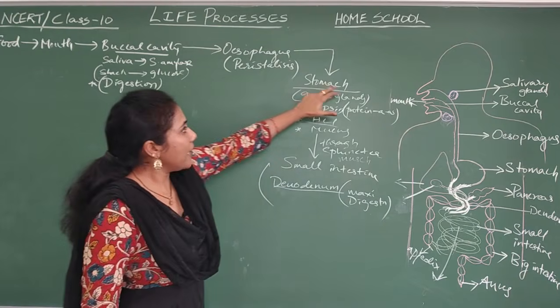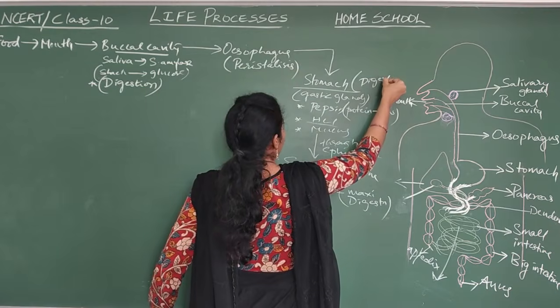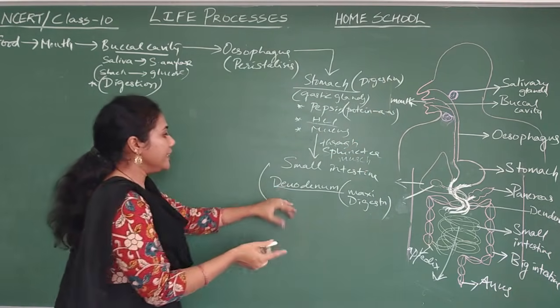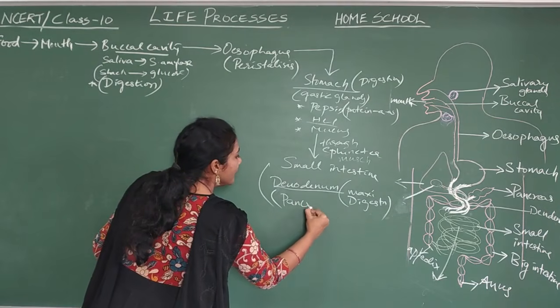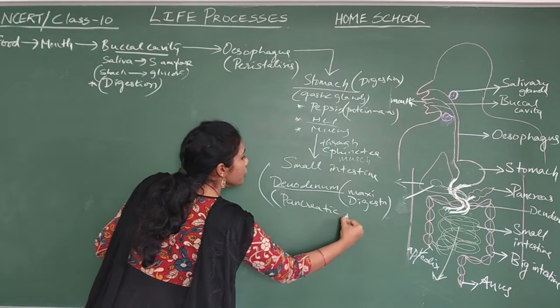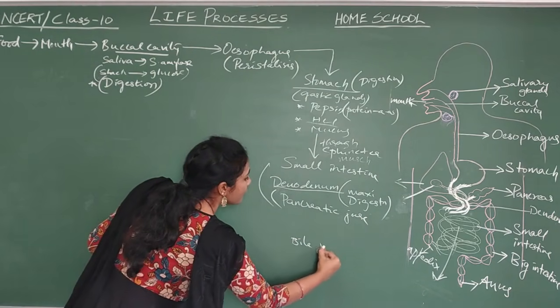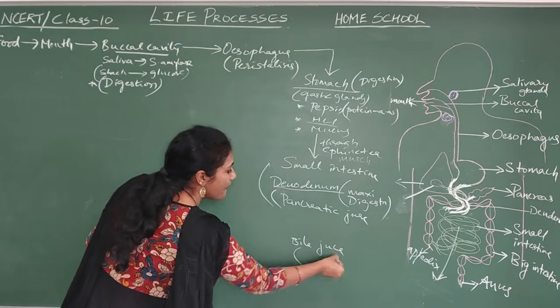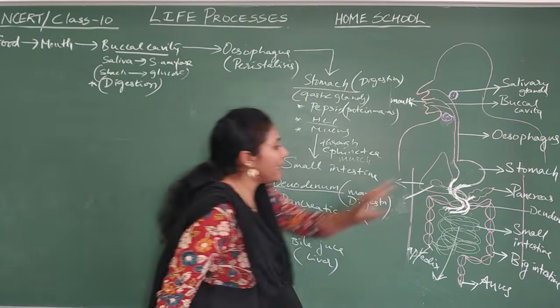Is the digestion happening in the stomach area? Definitely. Here also digestion is happening. So in the duodenum region, what will you have? You will have pancreatic juice, and you will also have bile juice. Who secretes bile juice? Liver. Where is it stored? Gallbladder.